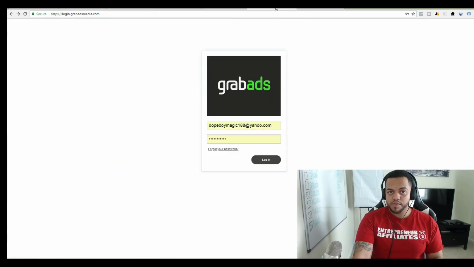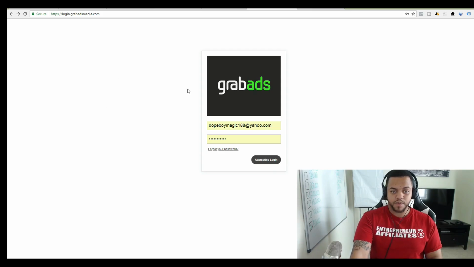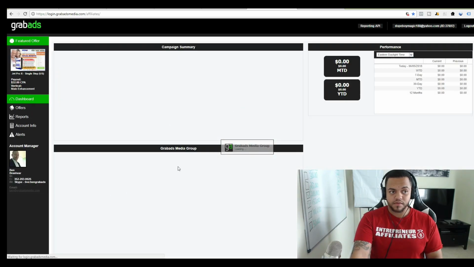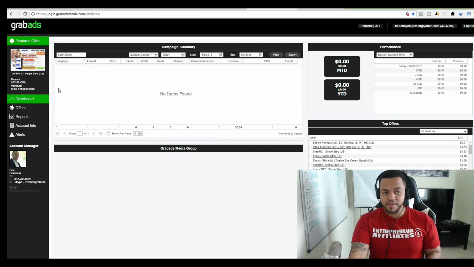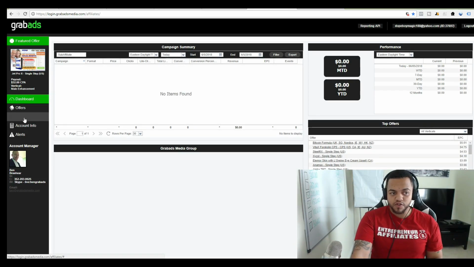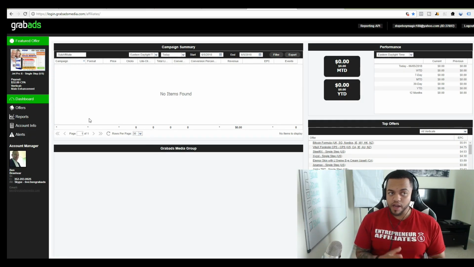So now let me show you right here. This is Grab Ads Media. This is actually a Cake network. So I'm going to log in. And as we see on the left side of the screen, we have our dashboard, offers, reports, account info, and alerts. So this is now Grab Ads Media.